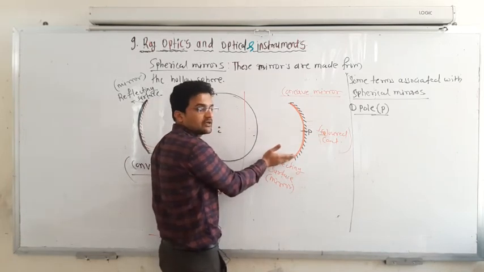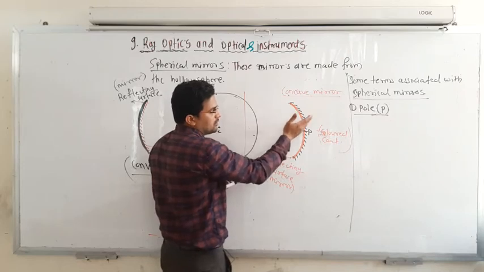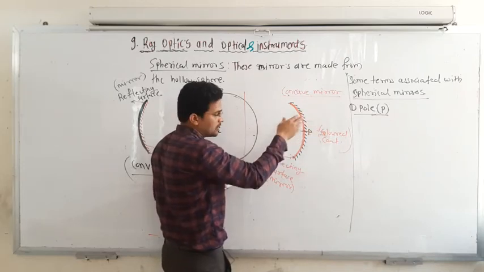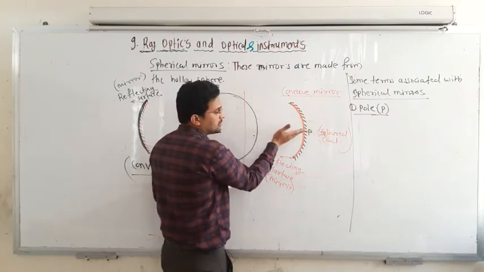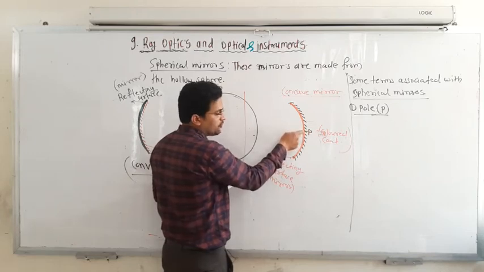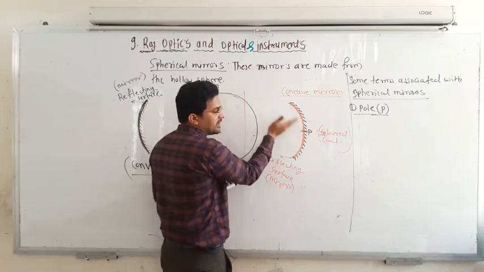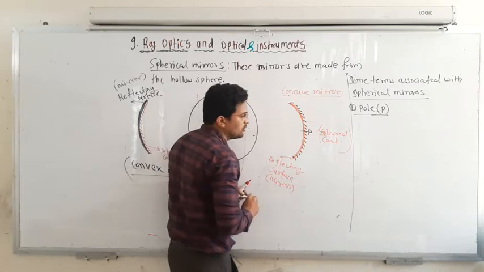I will not write down the definitions. So the pole is nothing but the center point of the mirror, from which the mirror is equally divided into half.